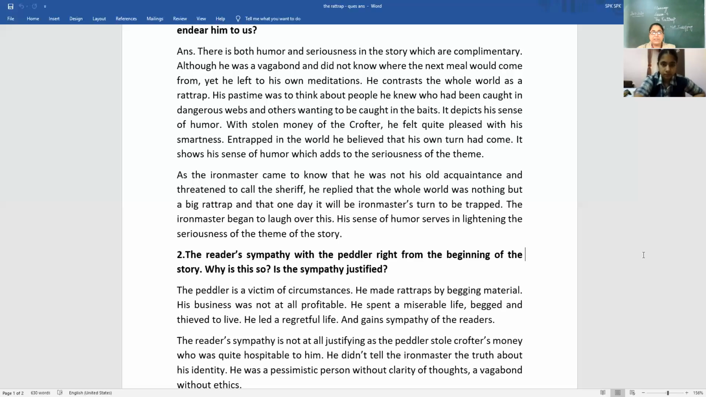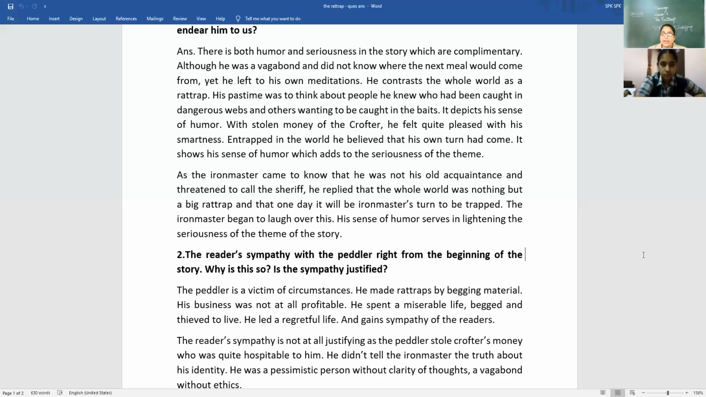Yes, the sympathy with the peddler right from the beginning is quite justified because the peddler is a victim of circumstances. He made rat traps by begging material. He used to beg not only food and other things, but also the material with which he used to make the rat traps. His business, which cannot be called a business but a trade, the small work that he used to do, was not at all profitable. He spent a miserable life, begged and thieved to live.